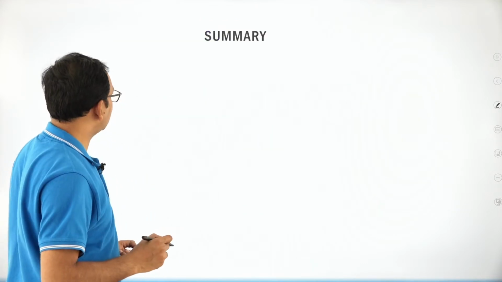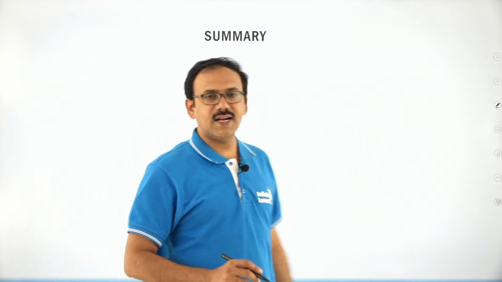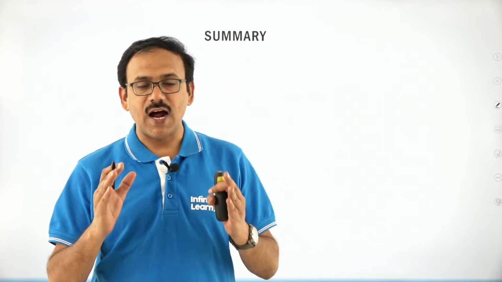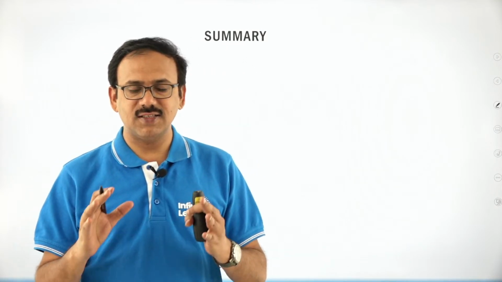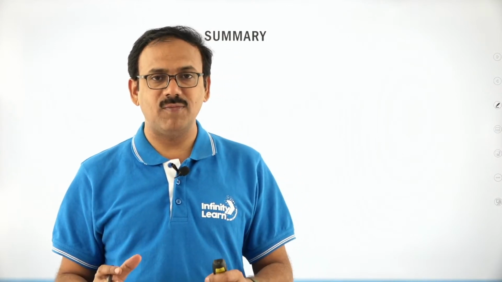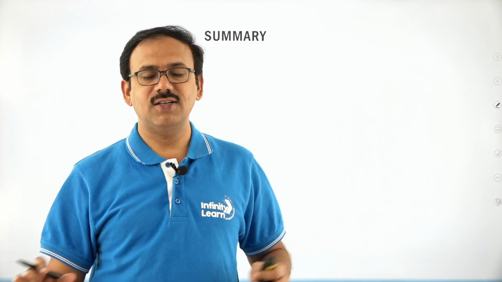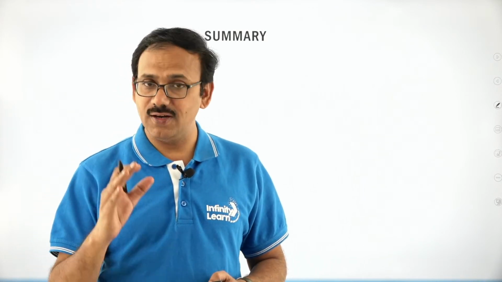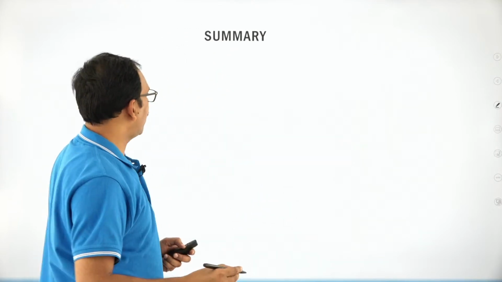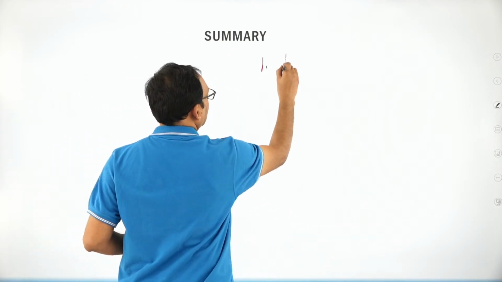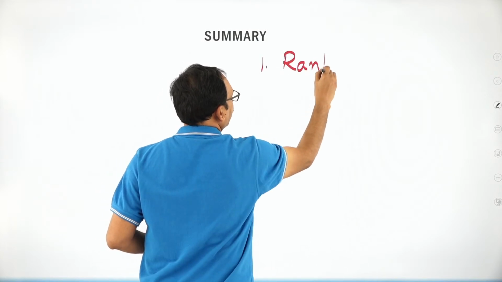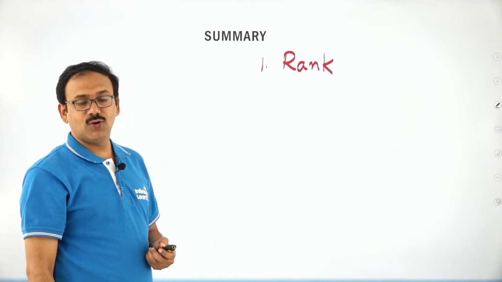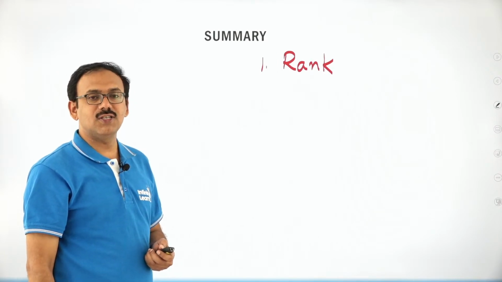Be careful, dear students. In a nutshell, I have interacted for almost 50-55 minutes. Undoubtedly, if you really understand what I have given and practice the relevant problems, you are going to get 4 marks for sure in any JEE Main paper, even in Advanced also. The important points I have covered: point number 1, how to find the rank of a given matrix with the help of row operations, how to convert it into echelon form and comment on the rank.